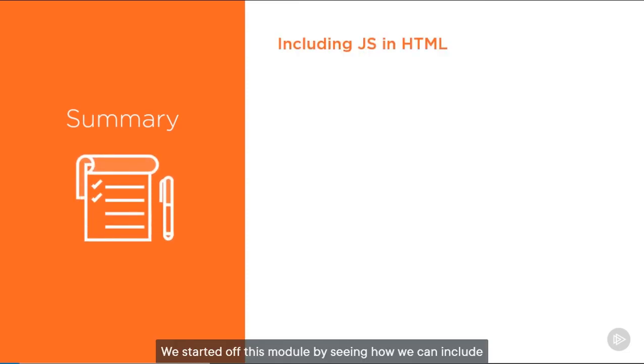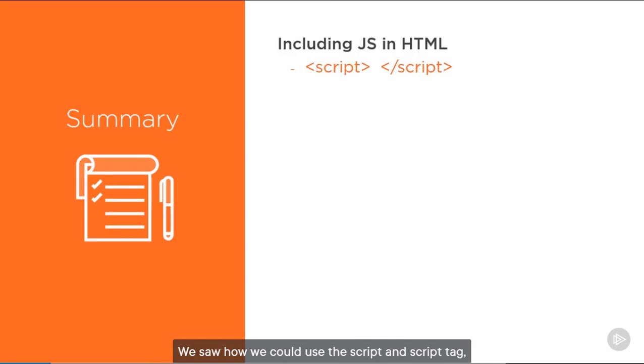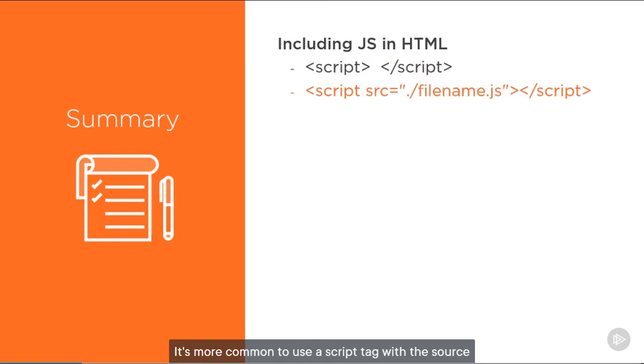We started off this module by seeing how we can include our JavaScript within HTML files. We saw how we could use the script and /script tag, and we could place any JavaScript code between these tags, but that's not very common. It's more common to use a script tag with the source attribute set to a JavaScript file name. That way we can reuse that file in multiple web pages, and it also keeps a good separation of concerns. Our HTML content stays in an HTML file, and our JavaScript code stays in its own file.